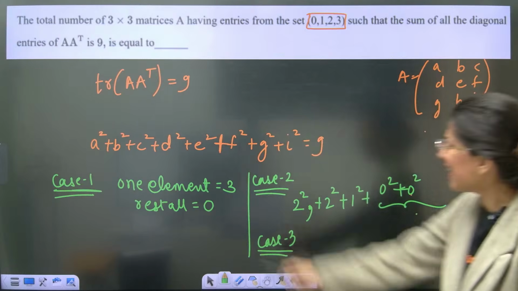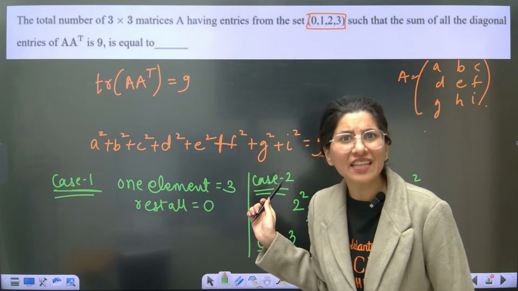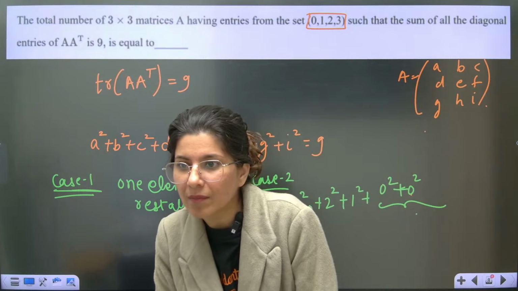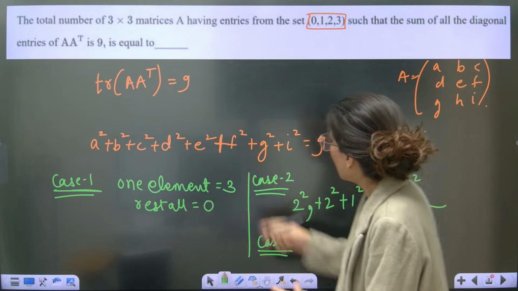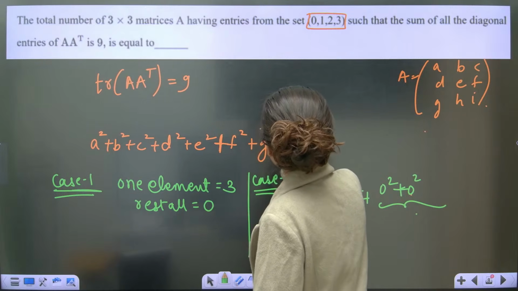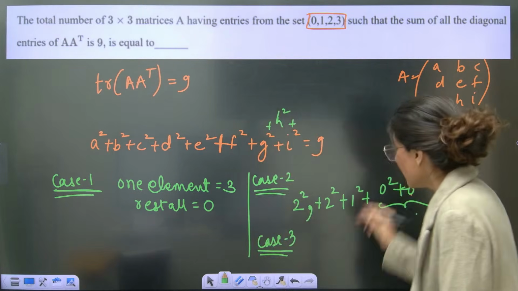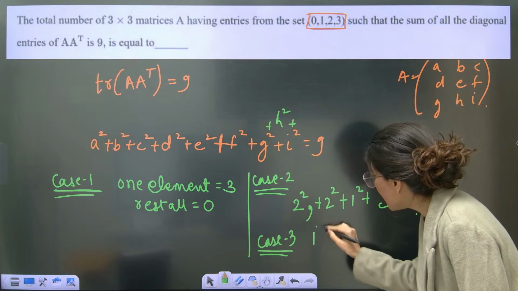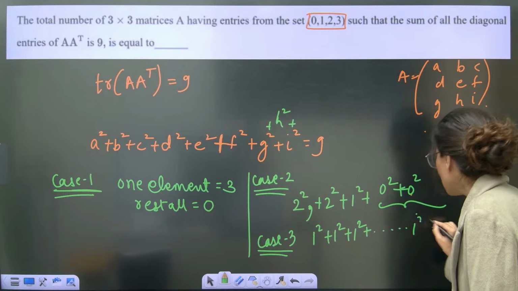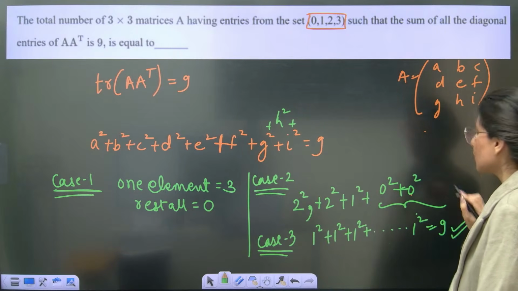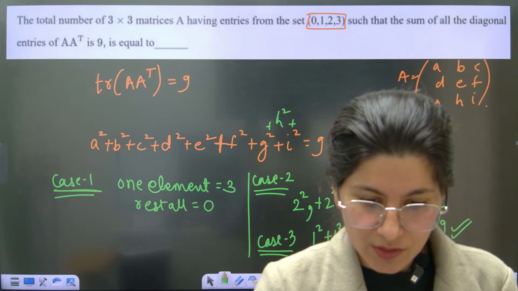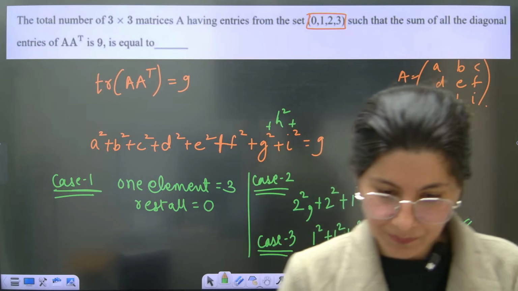Case number 3, these are the 9 elements, right? 9 elements, guys. So everything, ma'am, you missed H square. A, B, C, D, E, F, G, H. H square is also there. No? 9 elements are there. Now, if every element is 1, 1 square plus 1 square plus 1 square, none is 0, then also you're going to get 9. Yes, ma'am, this is also one of the cases. Tell me, any other case will be formed, yes or no? What do you think?